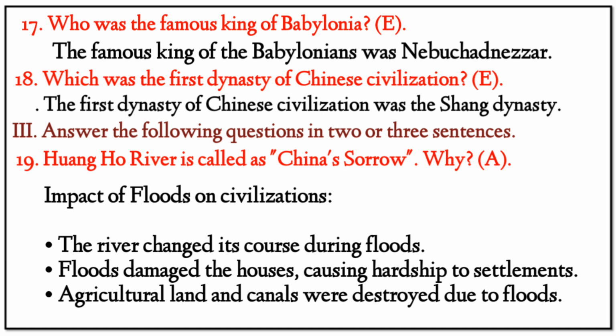Next, answer the following questions in 2 or 3 sentences. 19. Huanghe River is called China's sorrow. Why? Because of the impact of floods on civilization. The river changed its course during the floods. Floods damaged the houses, causing hardship to the settlements. Agricultural land and canals were destroyed due to floods.